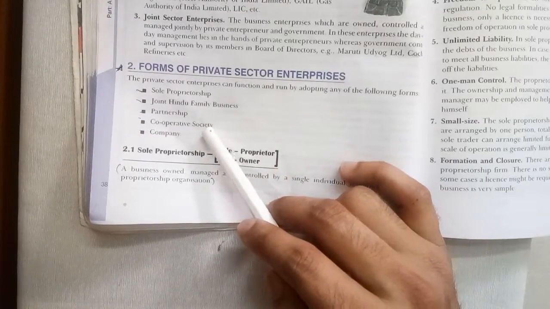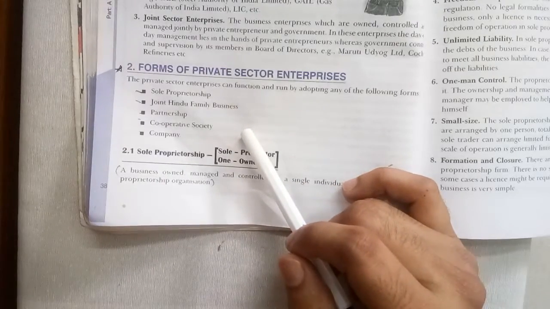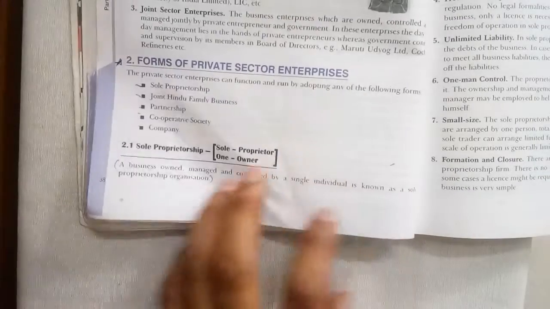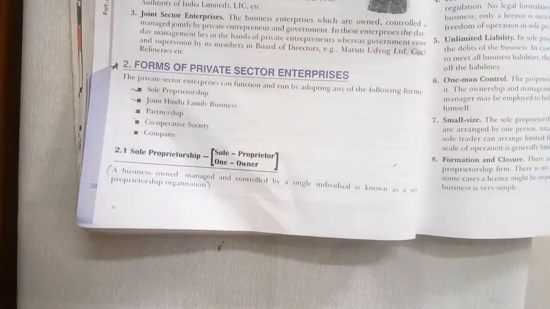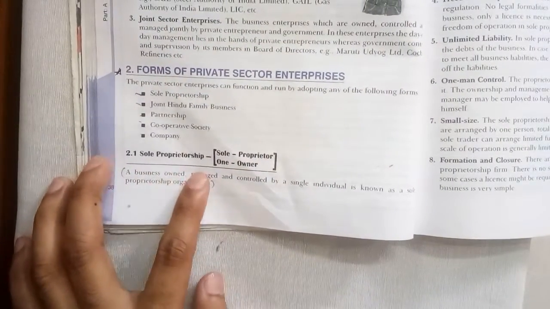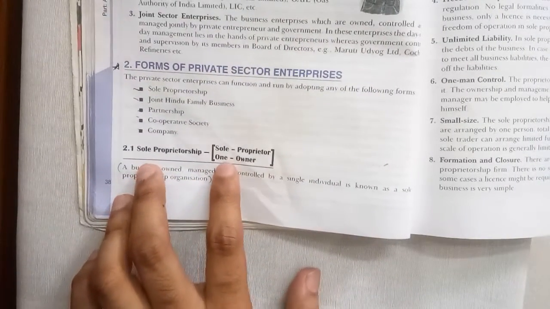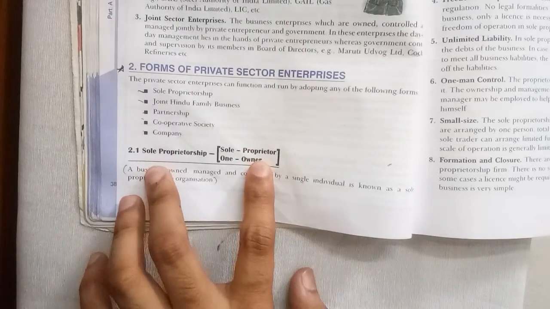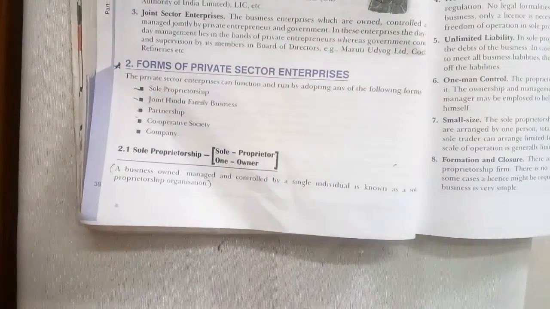Is it fine? So first, we have to study the sole proprietorship, the joint Hindu family business, partnership, cooperative societies, and the last one is the company. First of all, we'll start with the sole proprietorship. The sole proprietorship is made up of two words, two terms. The first one is sole. Sole means one, and proprietor means owner. So sole means one.